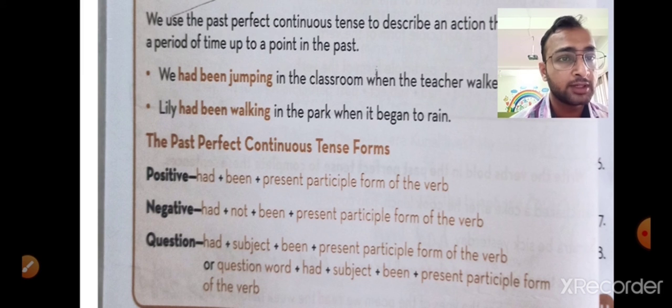In a question, had plus subject plus been plus present participle, and question word plus had plus subject plus been plus present participle form of the verb. Please note it down, as there is a minor difference here. If you keep all these forms of the tenses in your mind, it will be very easy for you to make a sentence in the blink of an eye.